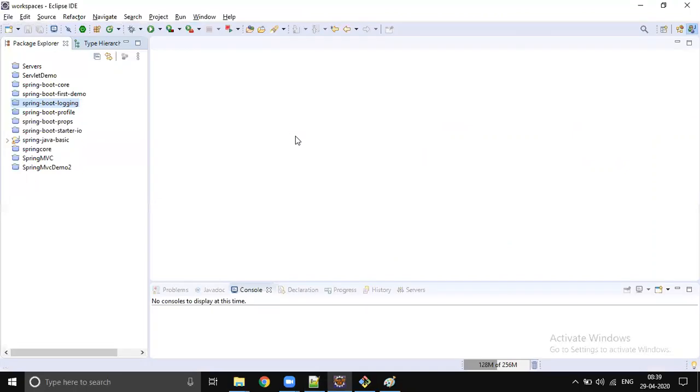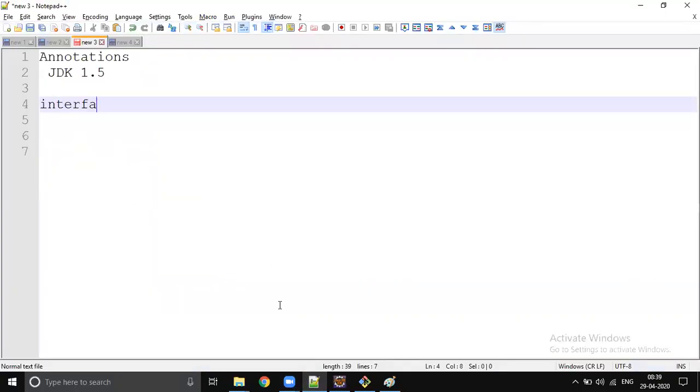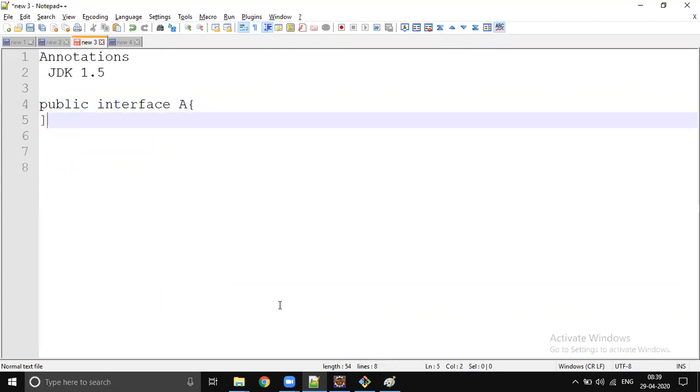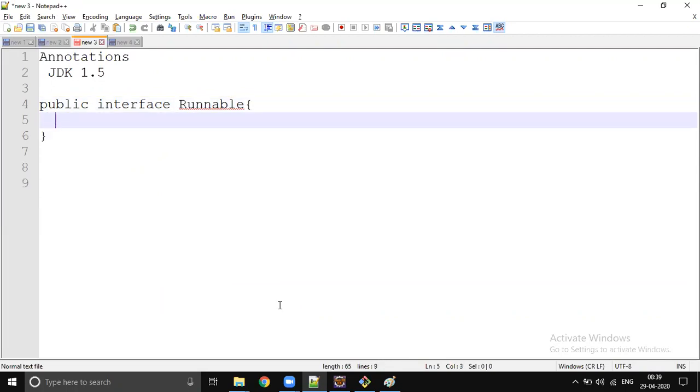So let's see how exactly an annotation looks like. We know interface already. The syntax is public interface, for example, public interface Runnable, Cloneable, Serializable, all are able. Public interface Runnable, void run. This we already know, since Java was born, JDK 1.0 onwards.